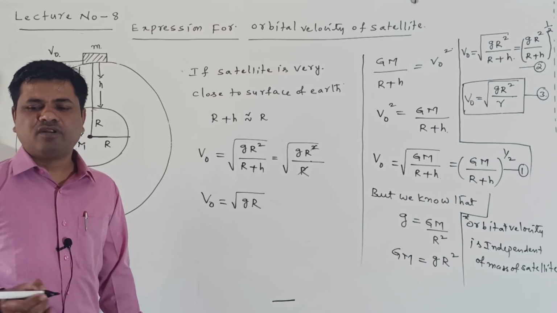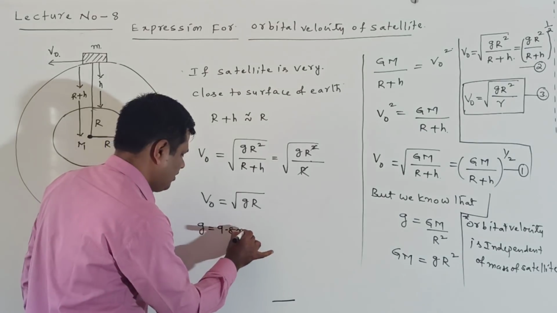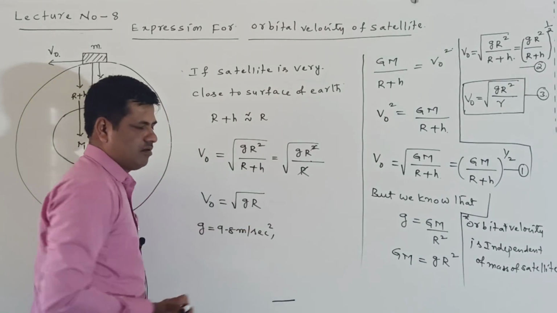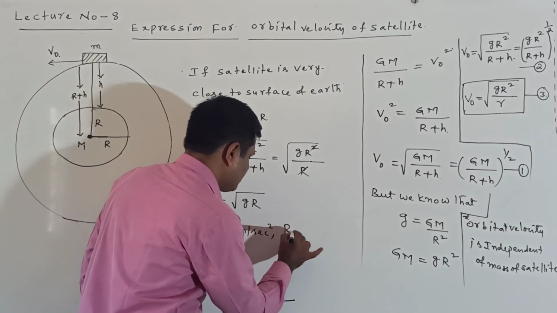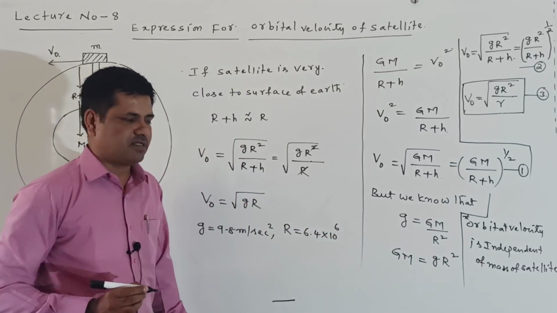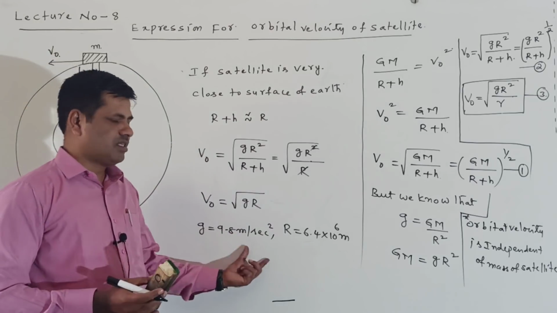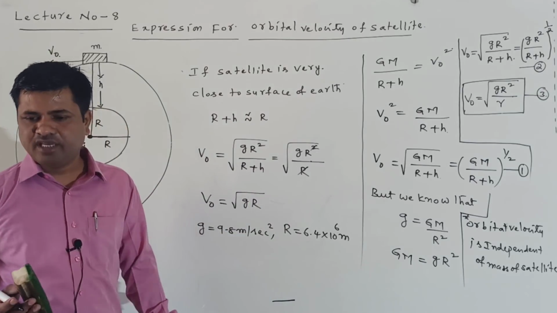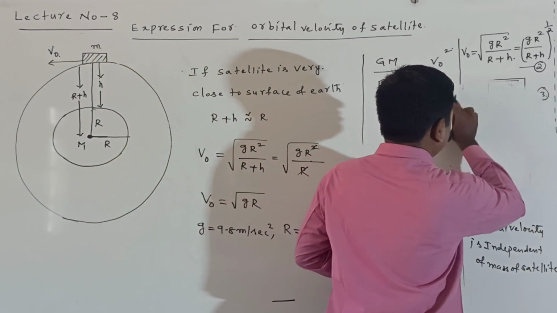Here the g value is 9.8 meter per second square, so we substitute 9.8 meter per second square. The radius of the earth is 6.4 into 10 power of 6 meters. These two values we substitute in this equation to get the v naught value.